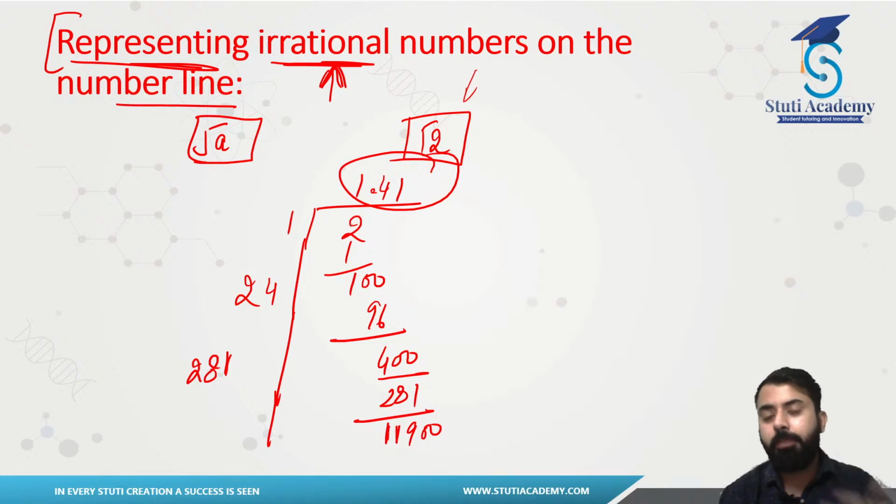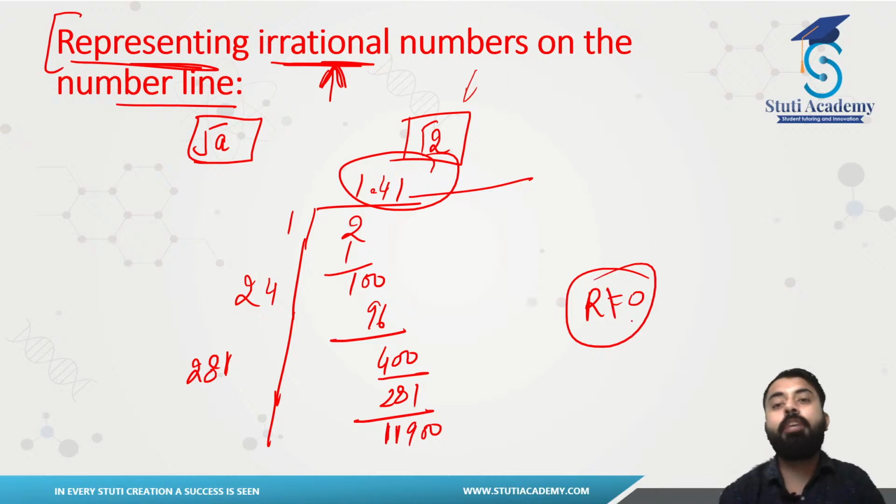You can just keep on solving this. You will be having different numbers as your quotients, but the answer will not be terminating. That means you will never be getting a remainder which will be 0. This cannot happen in the case of irrational number. If you want to verify this one, just verify this on your own. You will be getting it that this is not terminating even. So these kind of things happen for irrationals, and once the number is not terminating, how can we represent that number on number line? So that is the basic concept that we have to learn here.